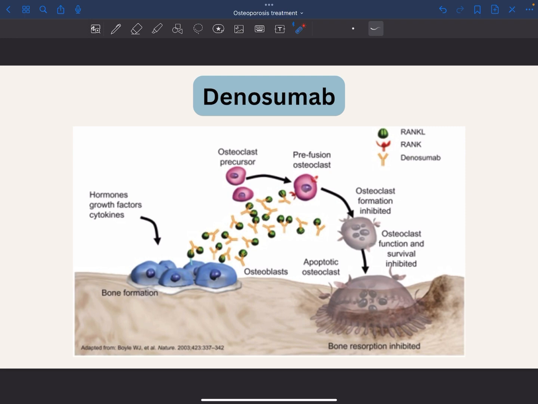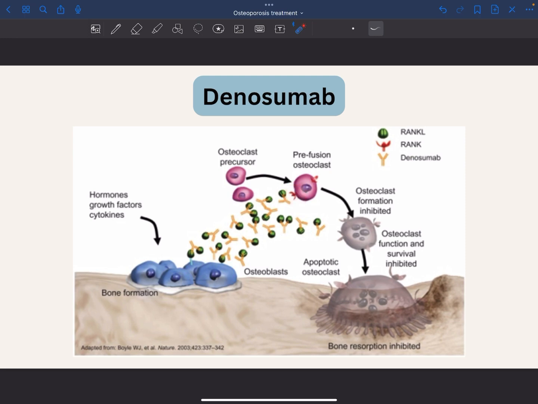Then we have denosumab, which is a monoclonal antibody. Basically, denosumab will go and take RANK ligand. RANK ligand is receptor activator of nuclear factor kappa B ligand. When denosumab takes RANK ligand, it will not be able to attach to RANK, which is present on the osteoclast.